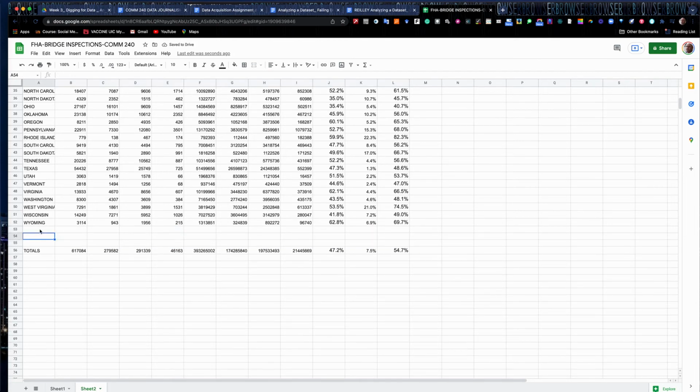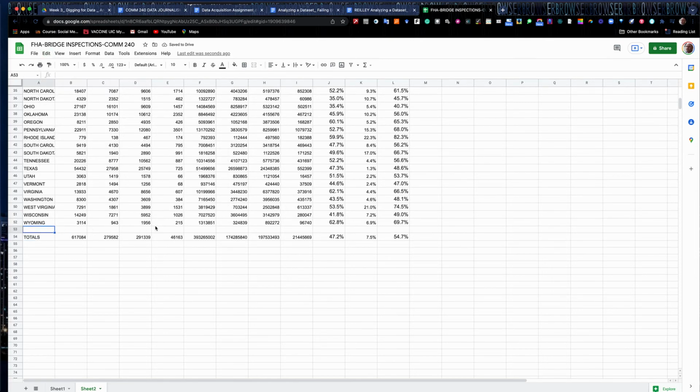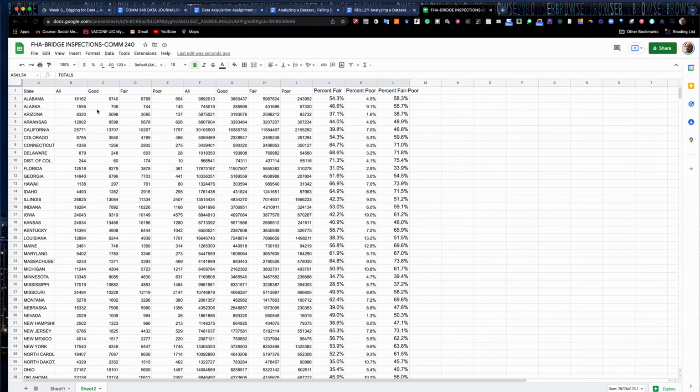And I'm going to leave the totals in, but I'm going to delete out these 2 rows above it. We're going to do a lot with this in the coming weeks. But this blank row here is what we call a data moat. It's to create separation between totals. It's big with budgets. We want to have the totals down at the bottom of your budget. But it won't mix these numbers up into my list because we're going to look at rankings of the states by these different categories here. So we're going to sort it by percent fair, percent poor, or percent fair poor.